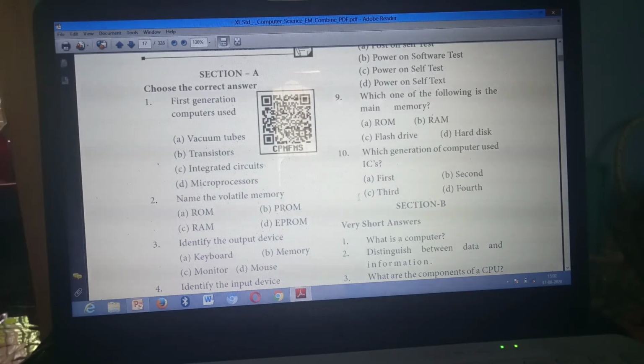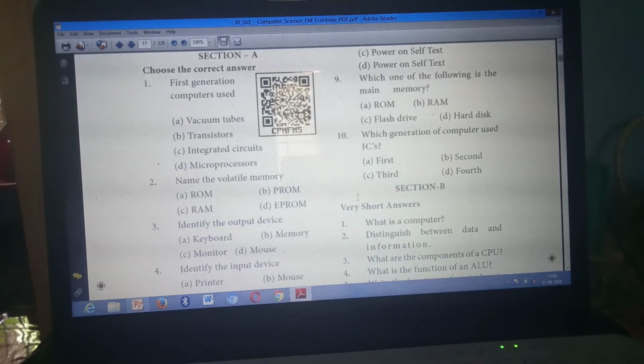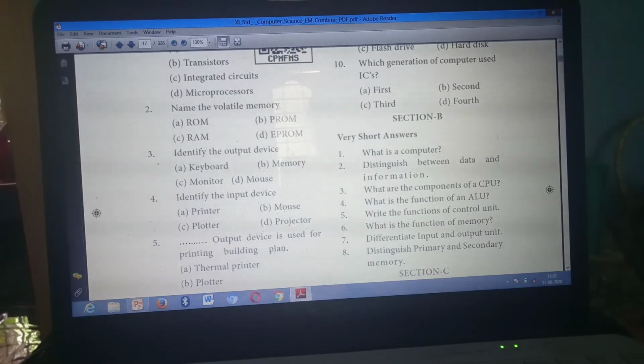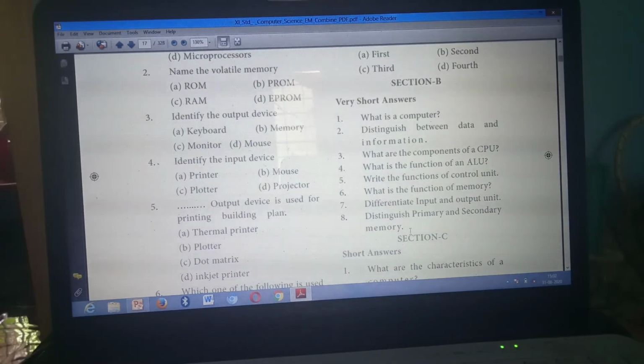Finished? Next we are going to mark the 2 mark questions. These are very short answers, meaning 2 mark questions. Short answers mean 3 mark questions. First you write the page number here. Afterwards I'll explain in which page numbers you need to mark from where to where. So first, what is a computer? Write the page number 4 here.